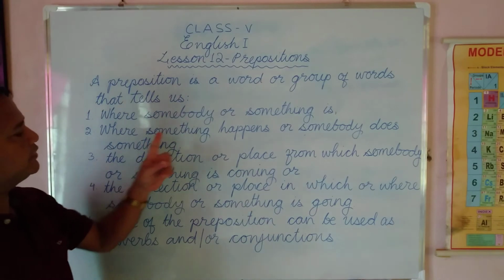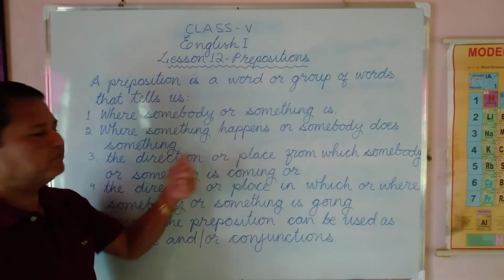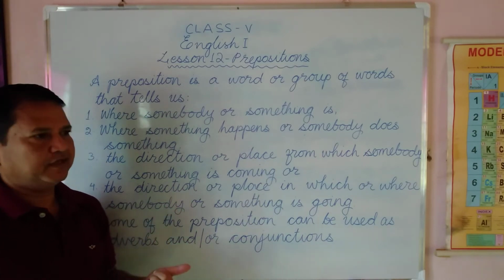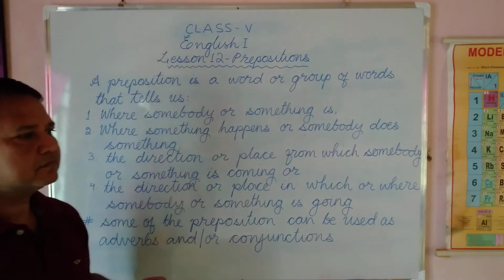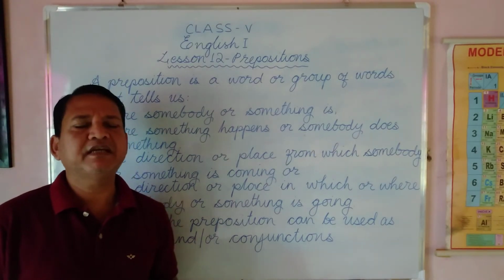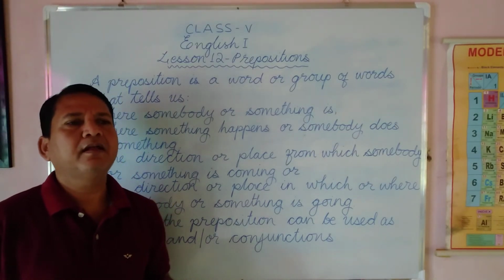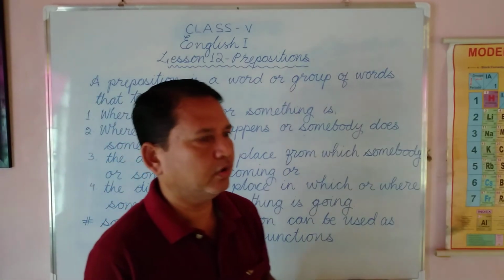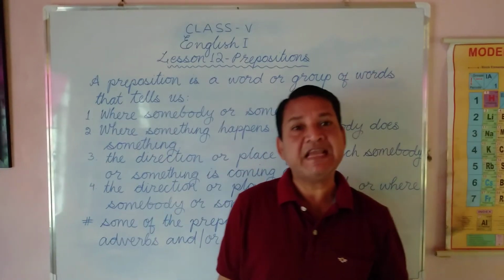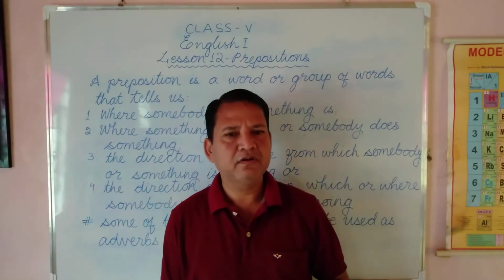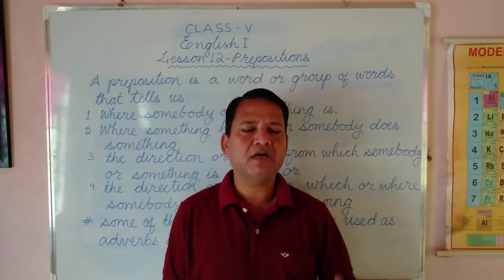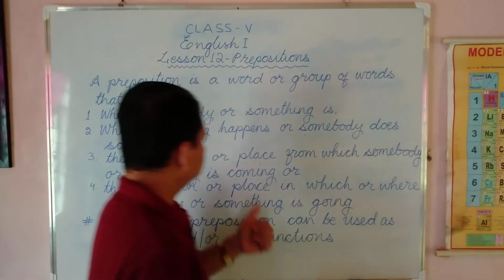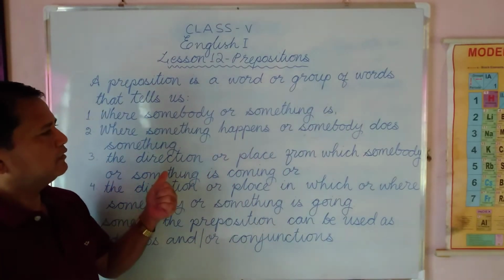Next, where something happens or somebody does something. For example, the program is being held in the main hall. The children are playing in the playground. The students are sitting in the classroom. This shows where somebody or something happens.